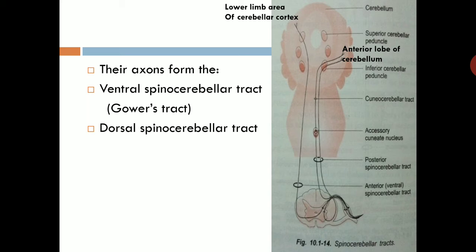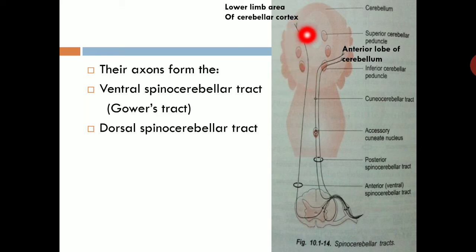So first, ventral spinocerebellar tract. Now course of this tract, after origin of this fiber, ventral spinocerebellar tract cross to the opposite side and ascend in lateral funiculus anterior to the fibers of dorsal spinocerebellar tract, and some fiber ascend in lateral funiculus of the same side also, and this fiber ascend through spinal cord, medulla, pons, and midbrain, and finally this fiber reach the cerebellum through superior cerebellar peduncle.